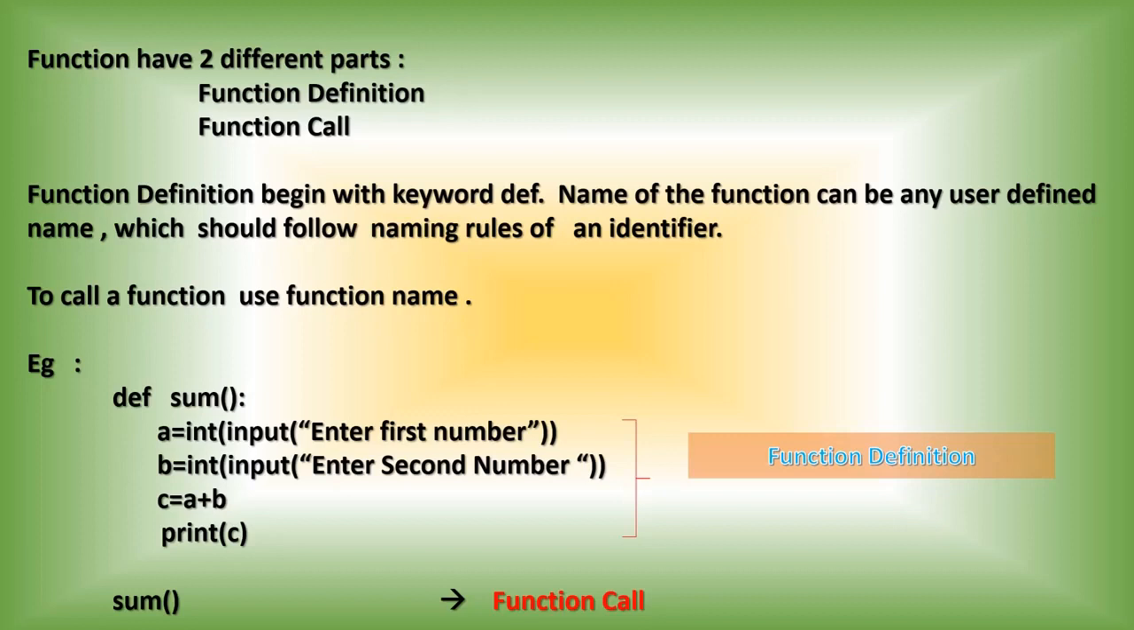After the keyword def, you have to specify the name of the function. The name of the function can be any user-defined name, but it should follow the naming rules of an identifier, because the function name is an identifier. Now we can see a simple example of how you can define a function.